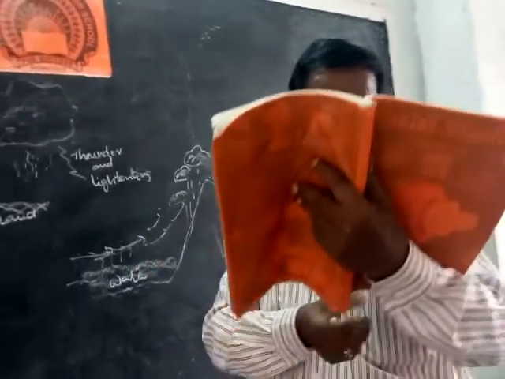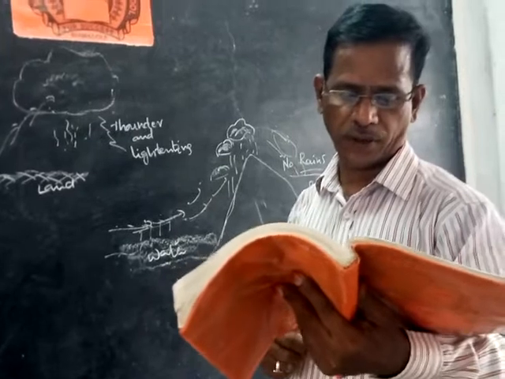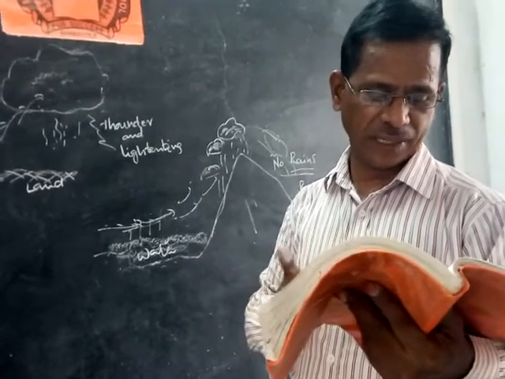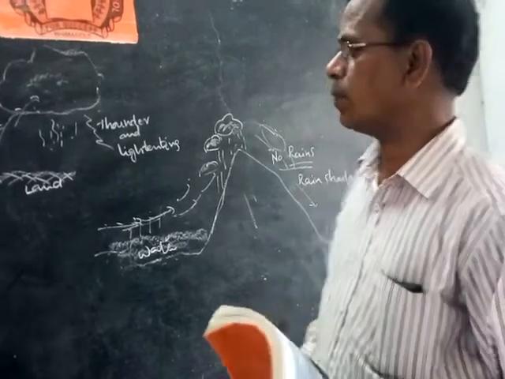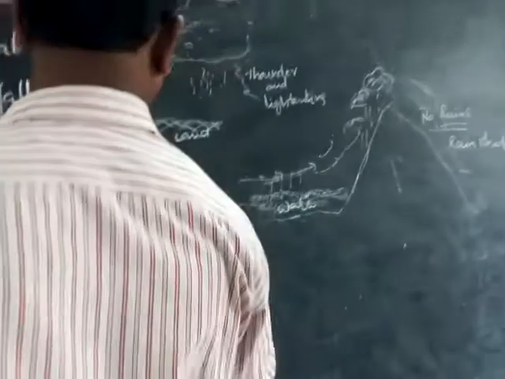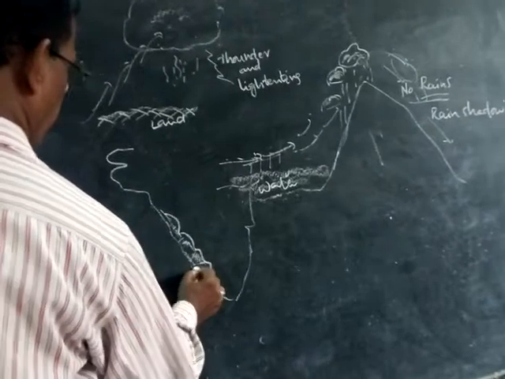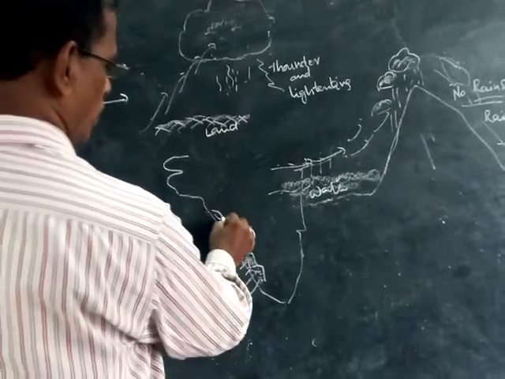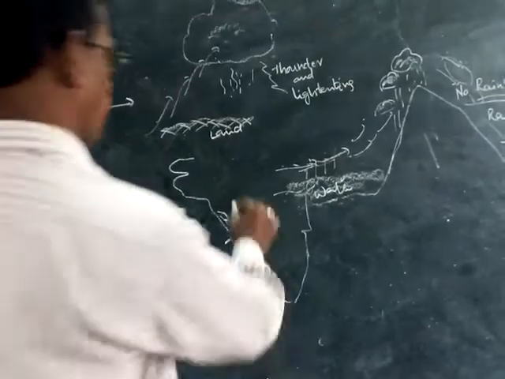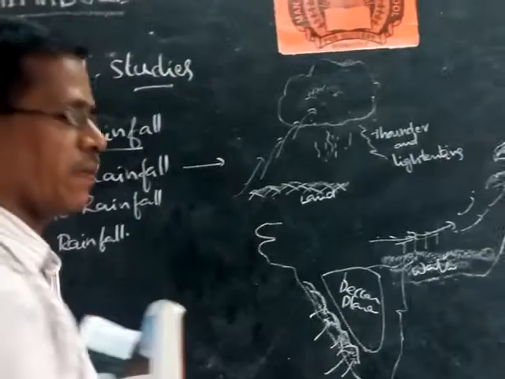The moisture of the Arabian Sea is forced by the Western Ghats to rise up, resulting in expansion and cooling, which gives rainfall. On the other side, the winds descending from the Western Ghats carry less moisture, hence the dry part of the Deccan Plateau does not gain rain. We know very well that most of the rainfall is here where the Western Ghats are. When the winds pass through these Ghats and enter the clouds, more rainfall occurs. But the Deccan Plateau is inside, so the interior part of the area receives less rainfall.